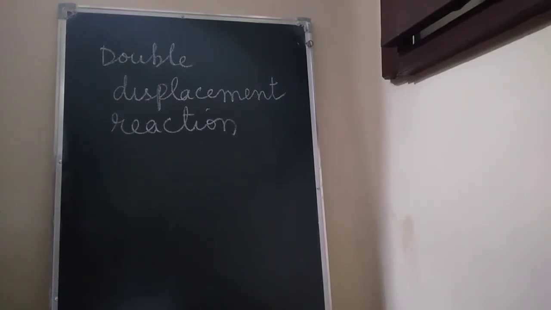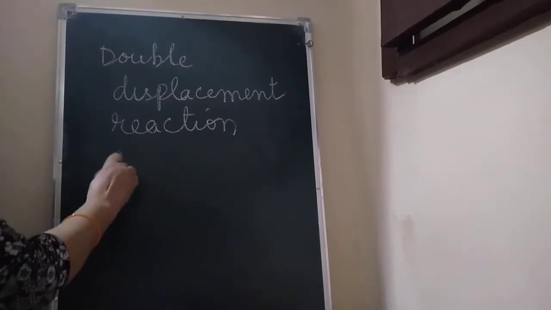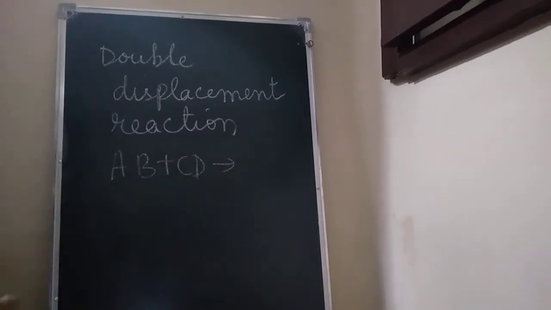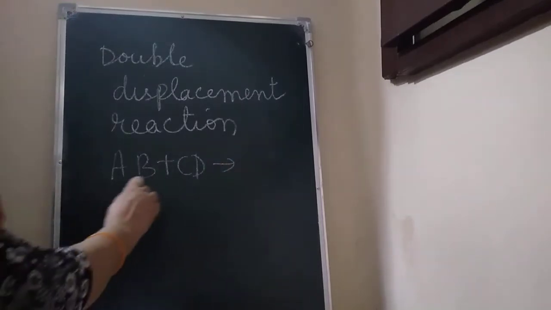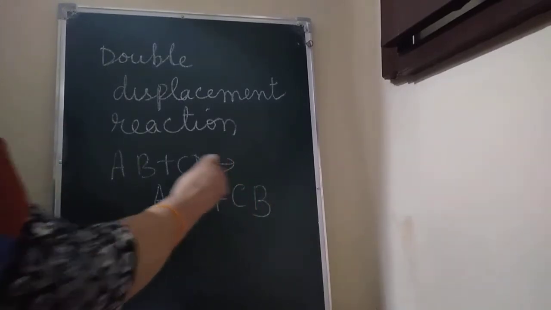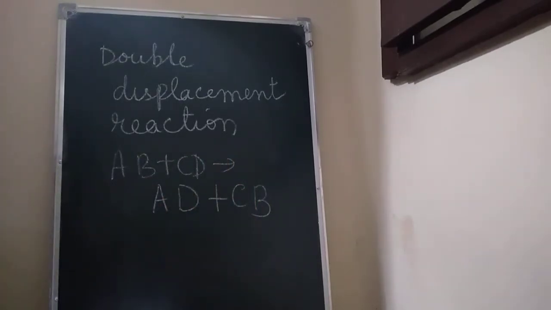In a double displacement reaction, two compounds react by exchanging their elements or groups. That is AB plus CD. What is it equal to, children? AD plus CB. This is a double displacement reaction.